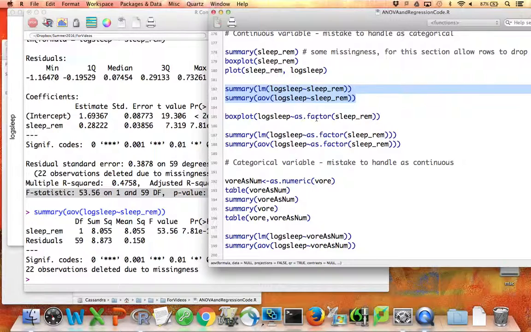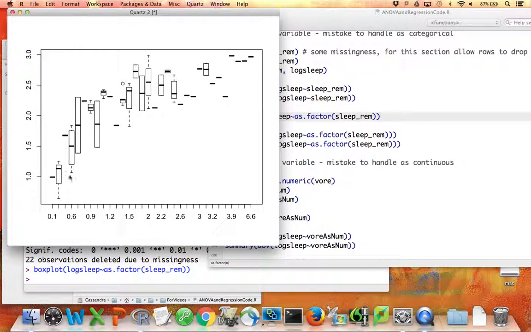What happens if, either accidentally or because I'm confused, I handle this as a factor? So in other words, I think that each possible value of REM sleep is actually a different categorical level. So if I make a box plot of log sleep by all the different possible values of REM sleep, so I make this a factor variable, I can see the same pattern that I saw before. And in fact, I like this kind of plot because this is how I like to think about regression. For each value of the predictor, what's the distribution of the outcome variable? So this is what we see here.